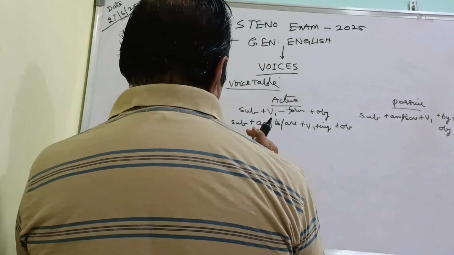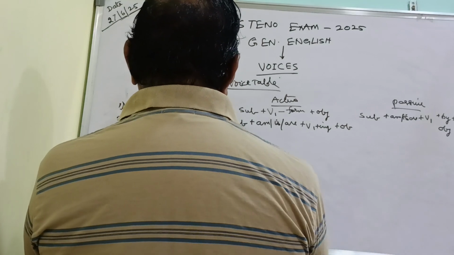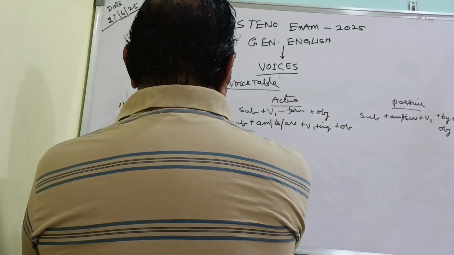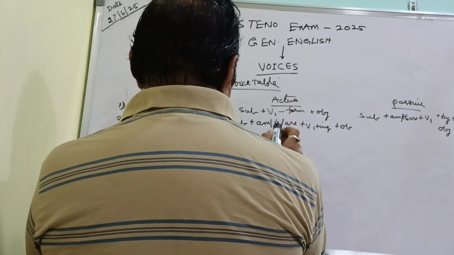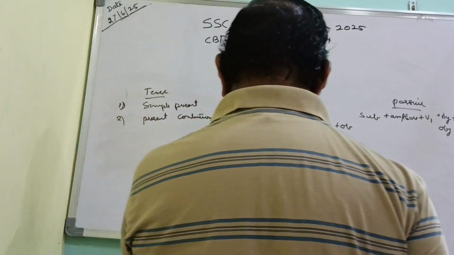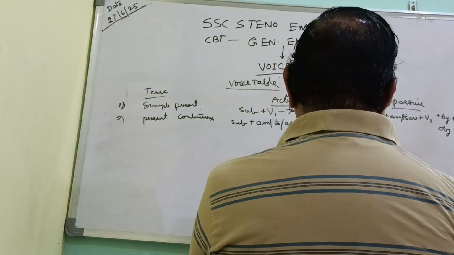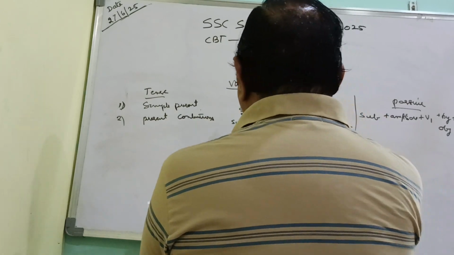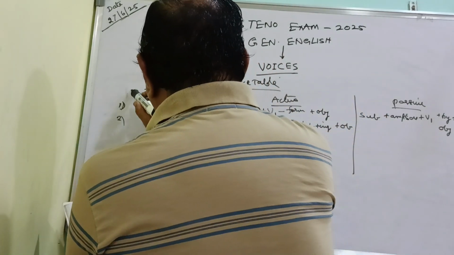This is the structure of the sentence under present continuous. The structure of the sentence in active voice is like this. The same way in the passive voice, the structure will be like this.